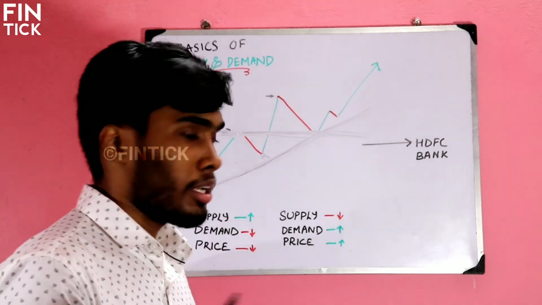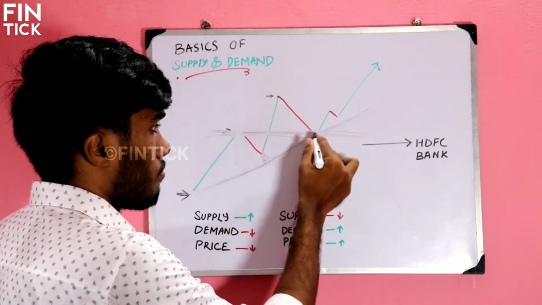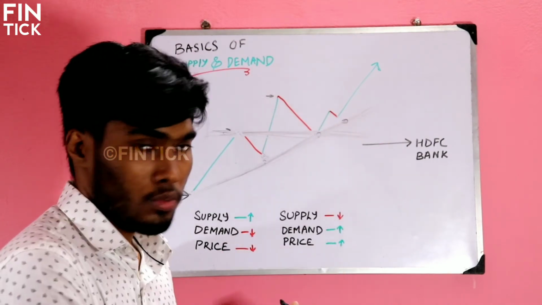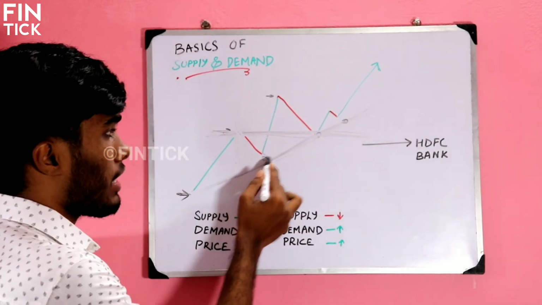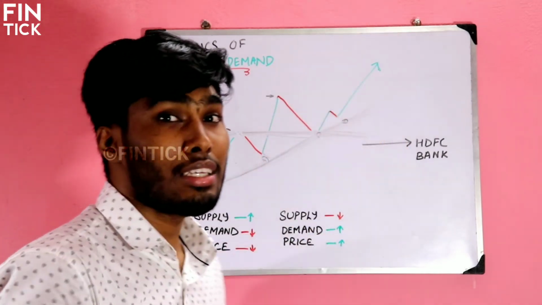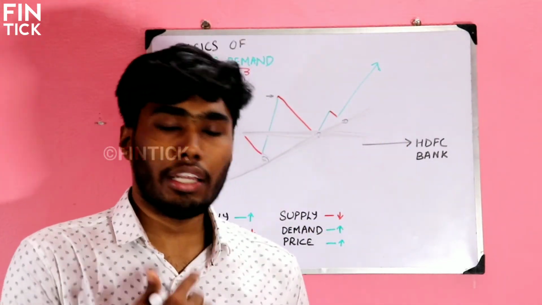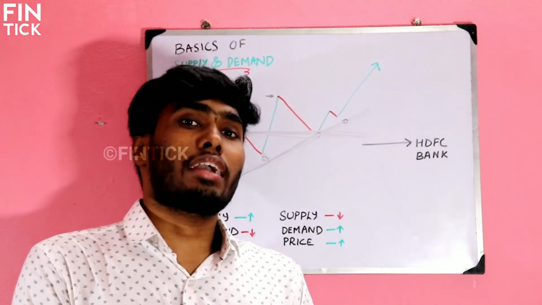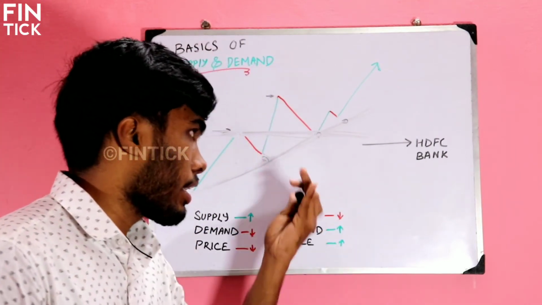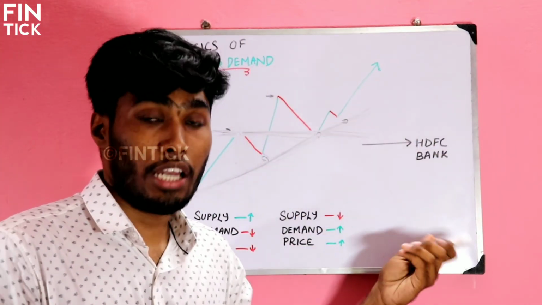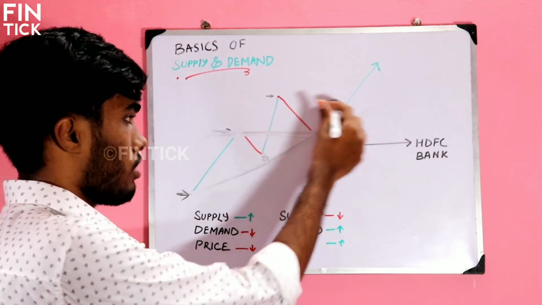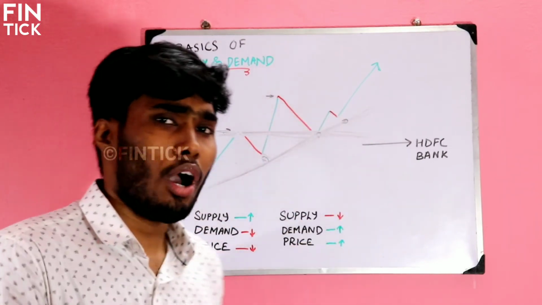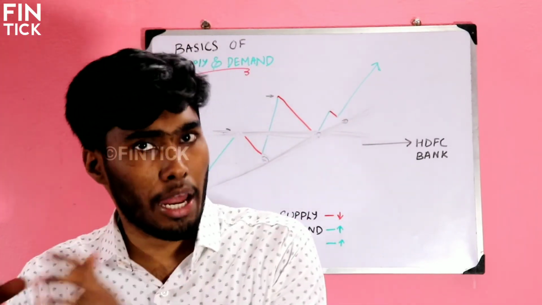So what does a trend line mean? When the price comes here, the people start buying. So when the price comes here, the demand increases and the people start buying. These are all technical levels. So what I am trying to say is that even these technical levels will affect the supply and demand of a stock. That is what I am trying to say by drawing these lines. It is simple. So I will teach about technical analysis in that part.